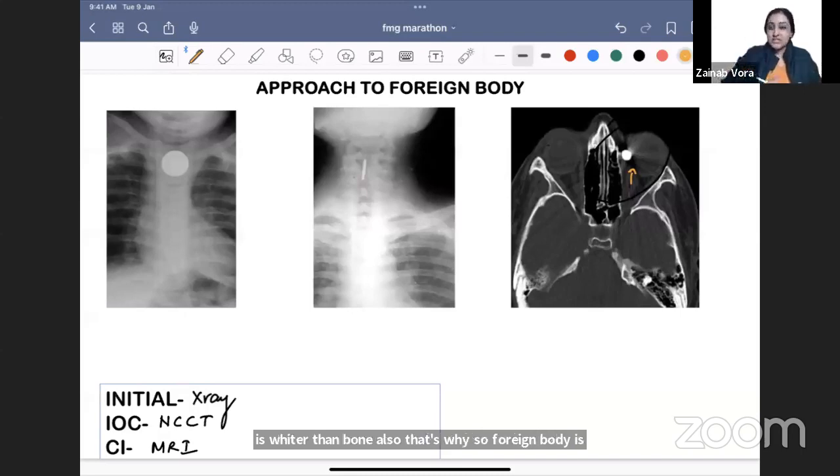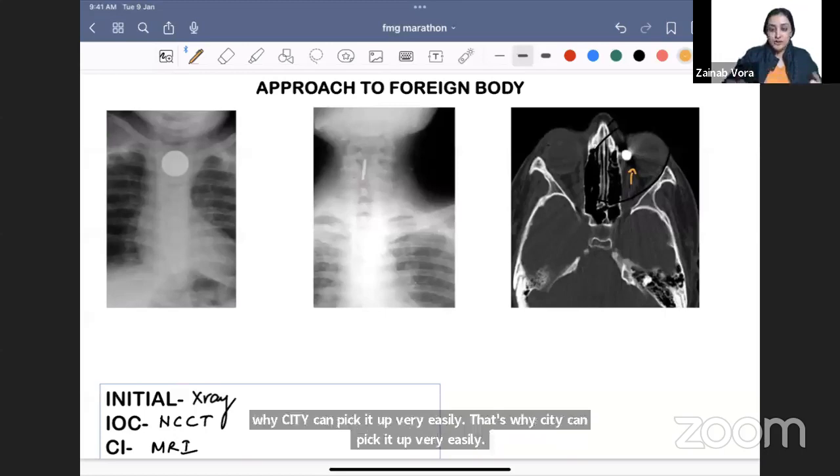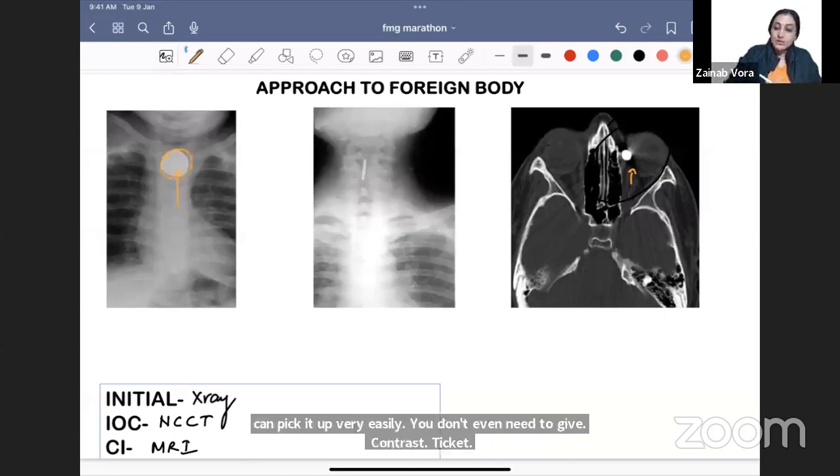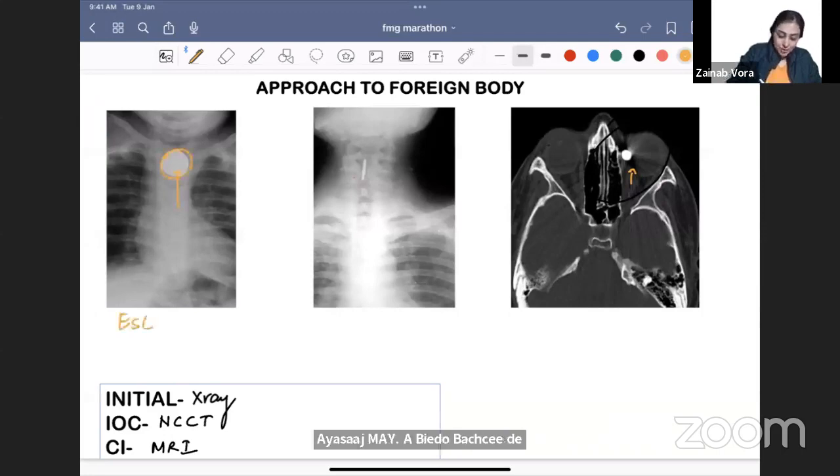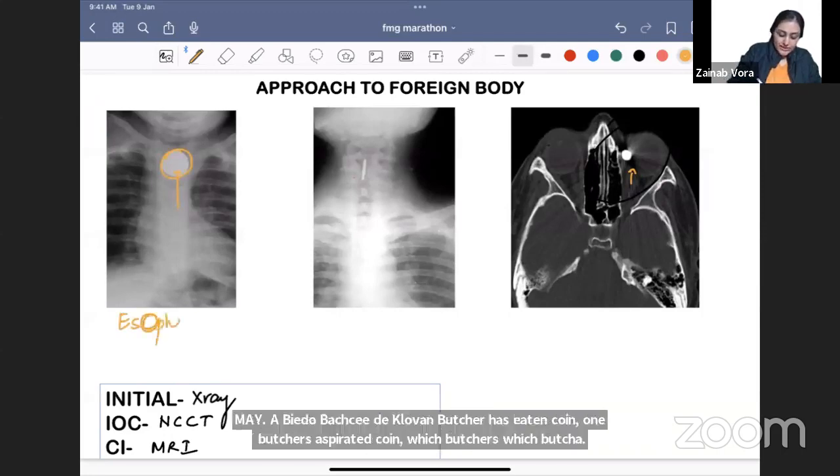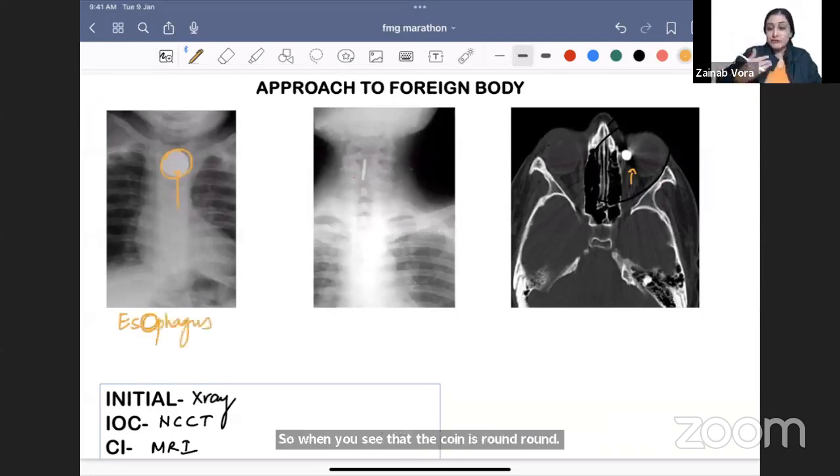Now look at these two children. One child has eaten a coin, one child has aspirated a coin. Which child is which? When you see that the coin is round, the esophagus has an O, so in the esophagus you will see the full frontal face of the coin. But when you see a slit like this, it is in the trachea.